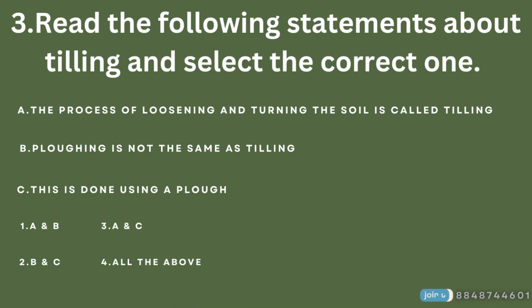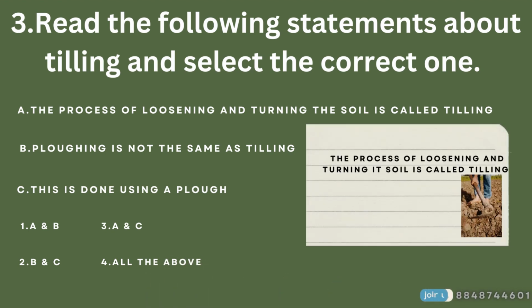Question number 3. Read the following statements about tilling and select the correct one. So what is tilling? The process of loosening and turning of soil is called tilling or plowing. So the other name would be plowing, right? It's usually done with the help of a plow, which is made of wood or iron.